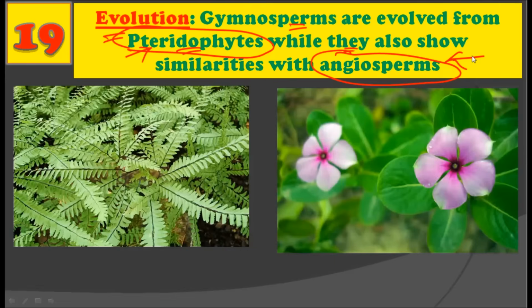That is, they are rightly placed between the pteridophytes and the angiosperms. Pteridophytes, on the one hand, do not have seeds. Angiosperms, on the other hand, have seed plus fruit, right? But gymnosperms in between have only the seed. So, from the evolution point of view, the gymnosperms evolved from the pteridophytes, but they also show some similarity with the angiosperms.